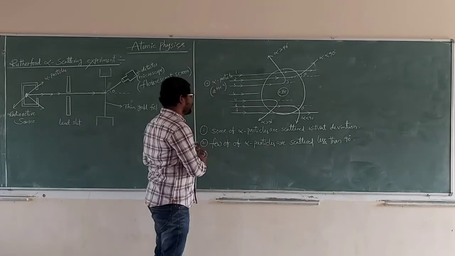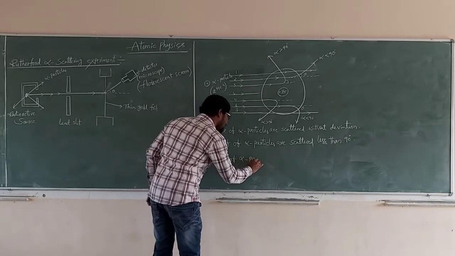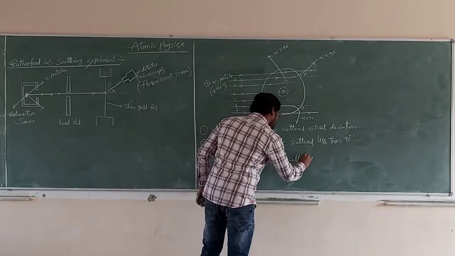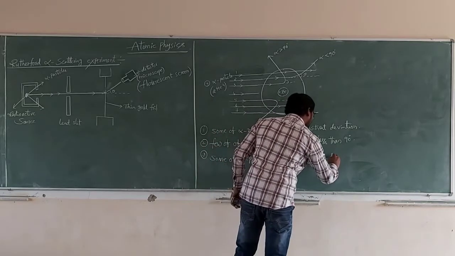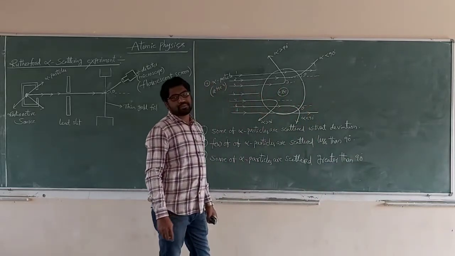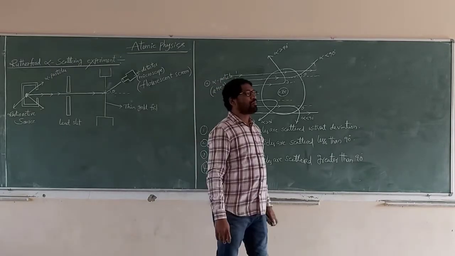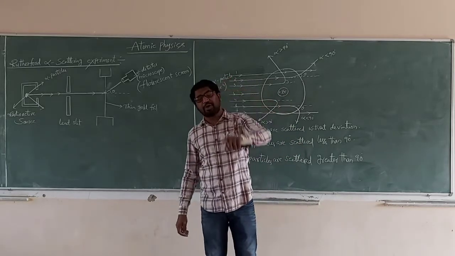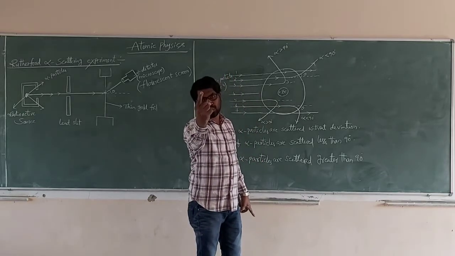Next, 3 and 5: some of the alpha particles are scattered greater than 90 degrees. Okay, over. Next, the fourth point. Out of a million alpha particles, only 1 or 2